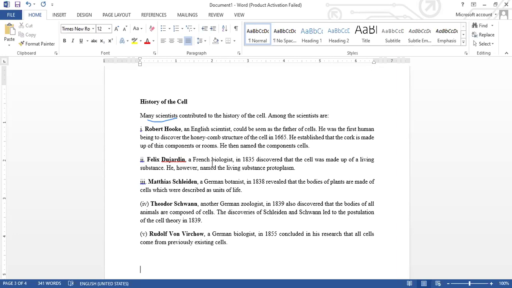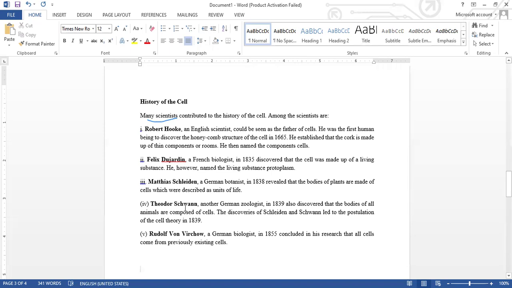The contribution of these two scientists, Schleiden and Schwann, led to the emergence of cell theory in 1839. The cell theory, we are still going to see later in this class.